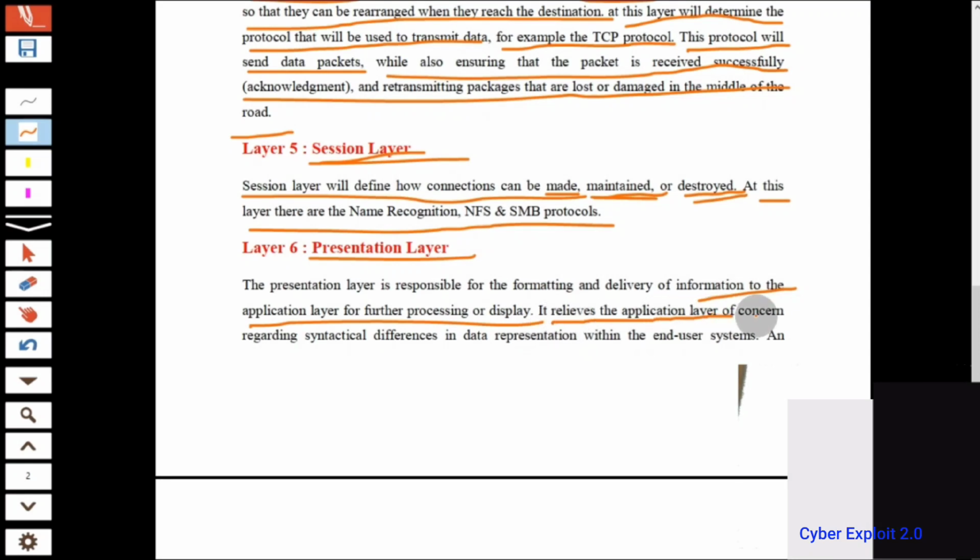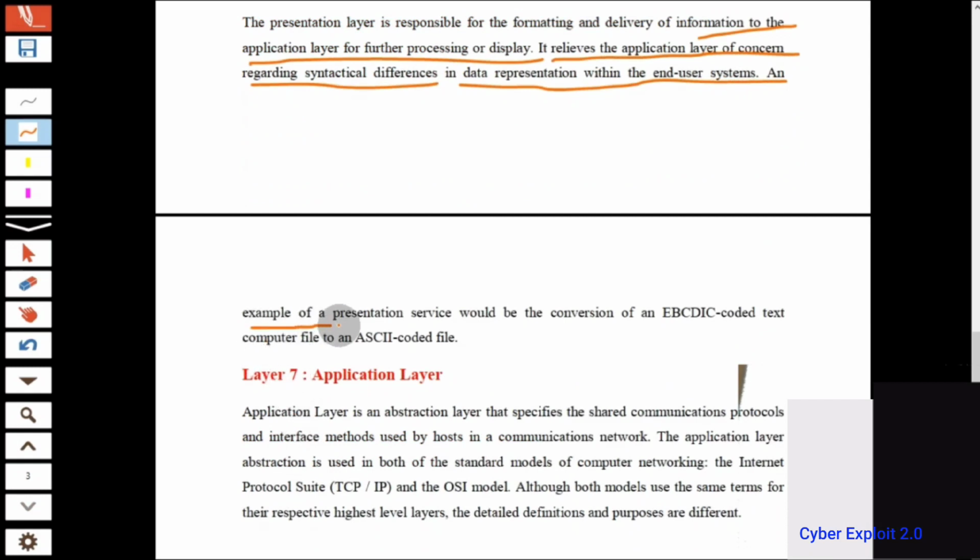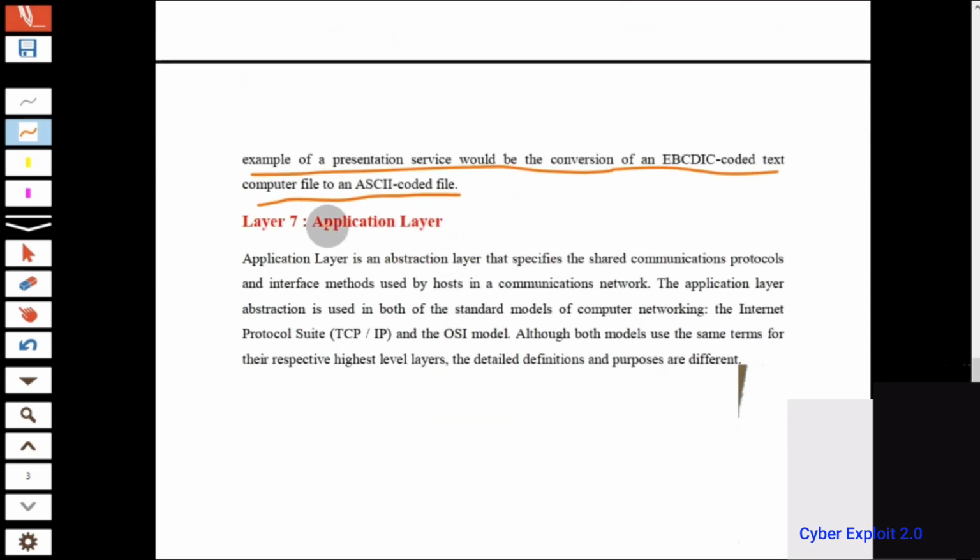It relieves the application layer of concern regarding syntactical differences in data representation within the end user system. An example of a presentation service would be the conversion of an EBCDIC coded text computer file to an ASCII coded file. The last layer is the application layer.